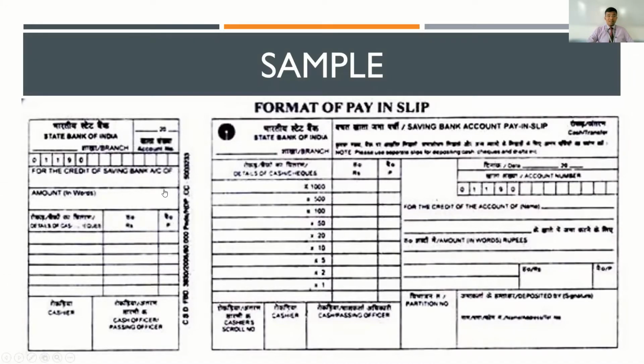Once you produce this at the bank, the cashier at the bank would sign and seal this. The acknowledgement section would be handed over. The main part of the Payin Slip would be retained by the bank. This acknowledgement would be filed by the accountant in the business. So it serves as a document, as evidence for the cash deposit which has been carried out. So this is a Payin Slip.